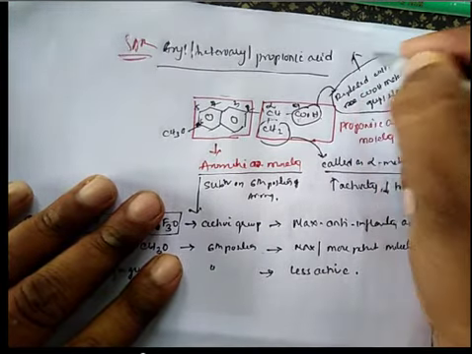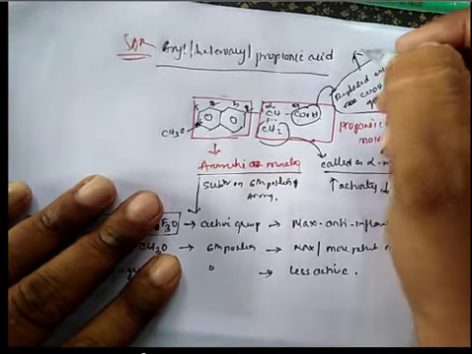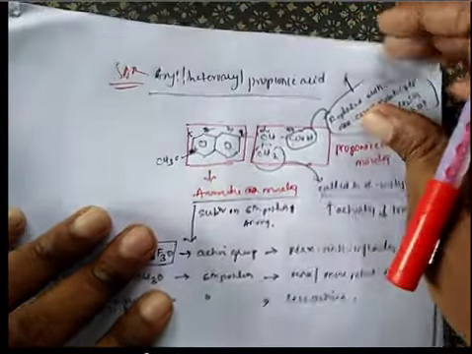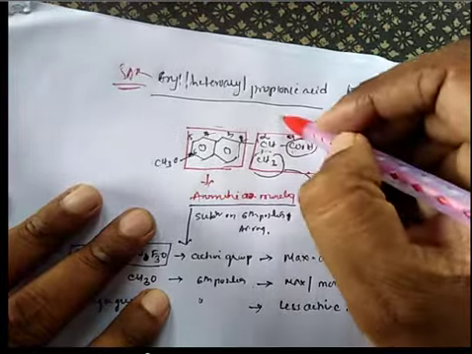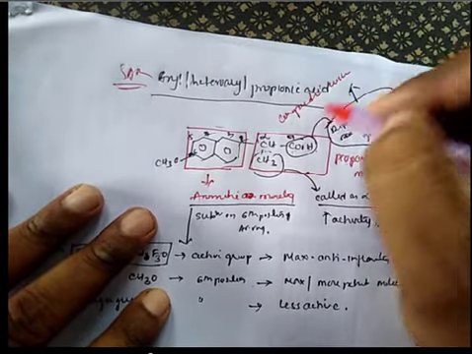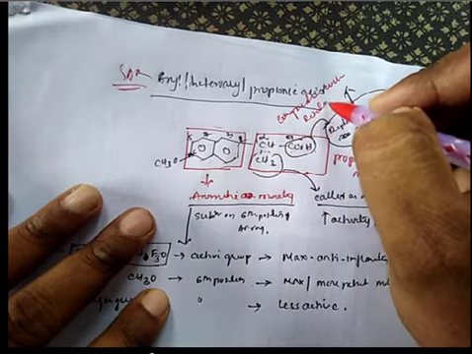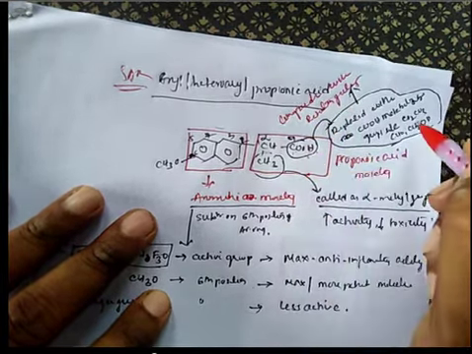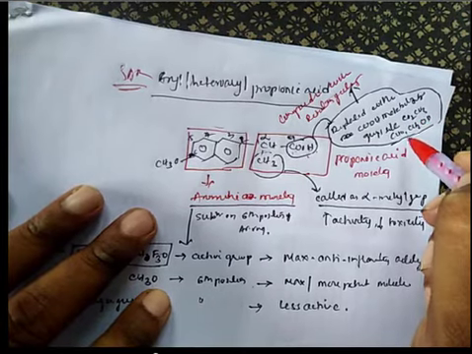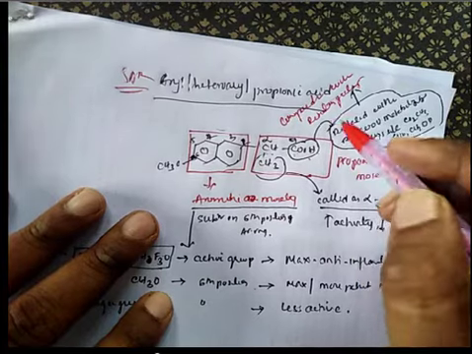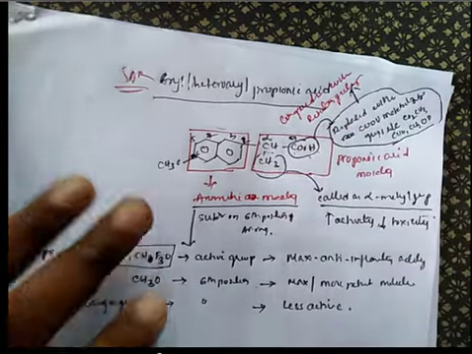That is, by replacing the COOH with these metabolizable groups like CO2CH3, CHO, CH2OH, we get derivatives with retention of activity. By this conversion, there is no change in the activity of the molecule.